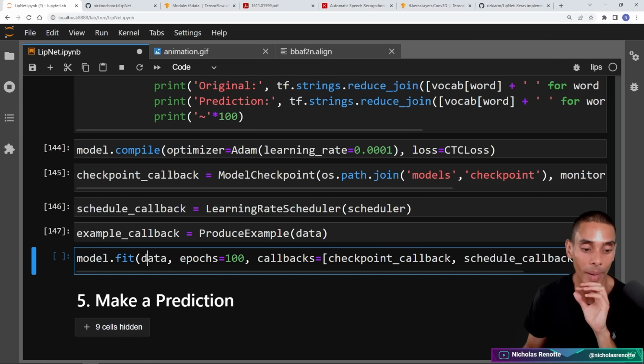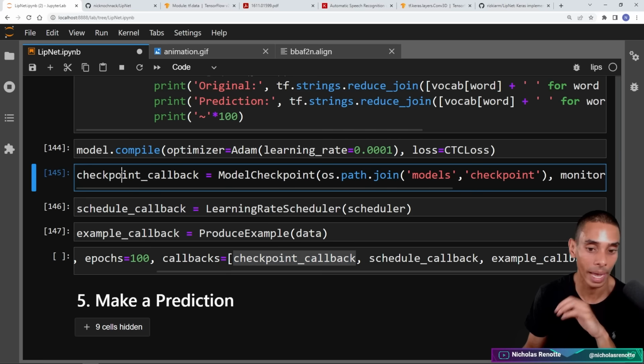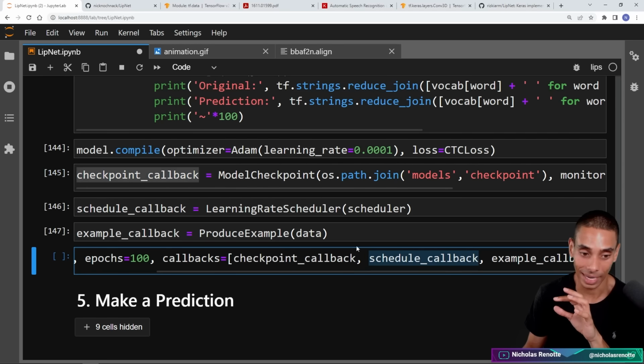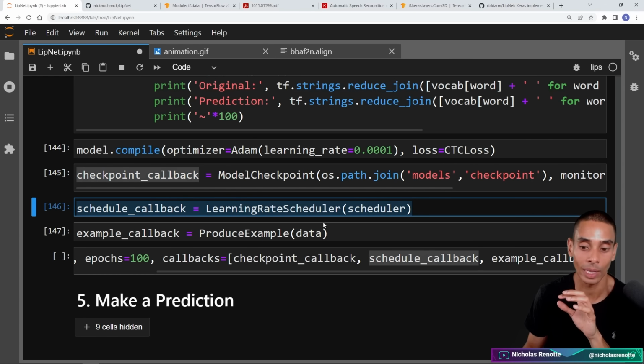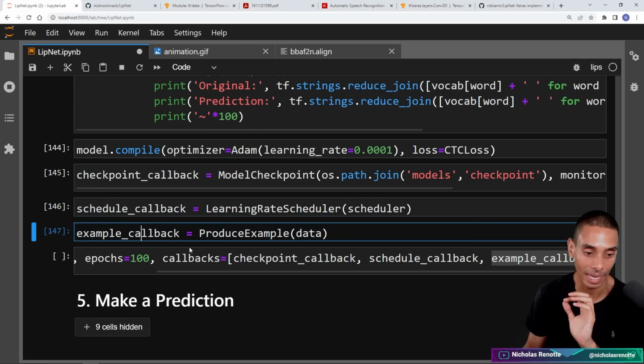So model.fit, we're passing through our data, we're specifying epochs as 100, and then we're going and passing through all of our callbacks. So we've specified callbacks, we're passing through our checkpoint callback, which is basically just saying that we're going to save our model every epoch. Our schedule callback, which is going to drop our learning rate after we get to epoch 30, and our example callback, which is going to output our predictions after each epoch so you can actually see how well or how terrible our machine learning model is actually making predictions.